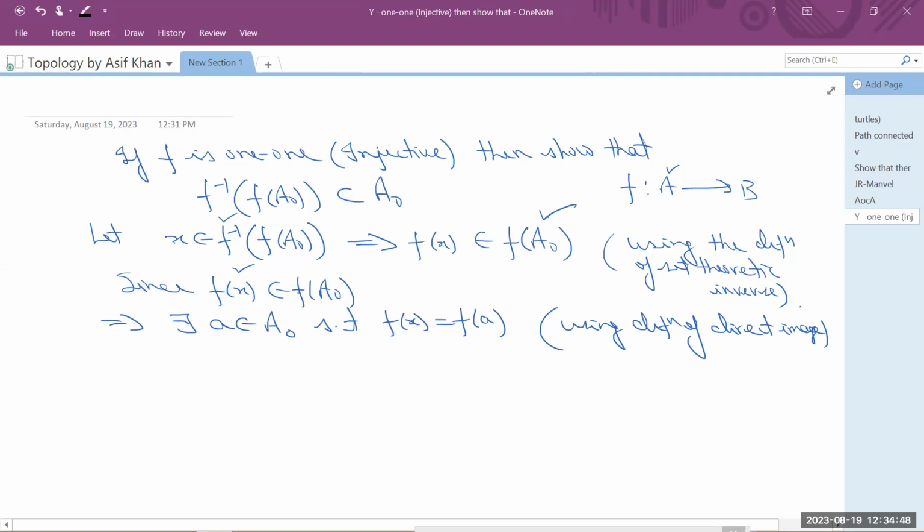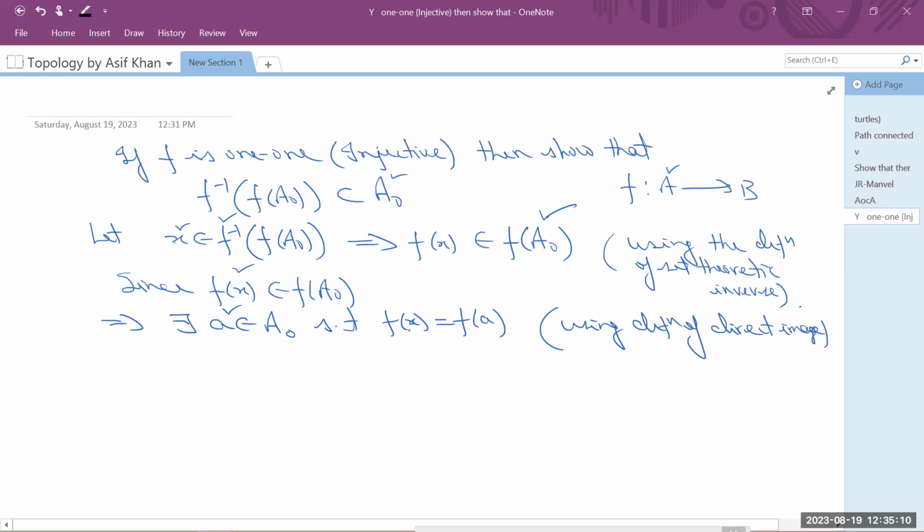Whenever f of x belongs to f of a naught, because f of a naught is the collection of images of the members of a naught, there exists some a belonging to a naught such that f of x equals f of a. Now, what we want to show: we have started with x belongs to f inverse f of a naught, and we need to show that the same x belongs to a naught.